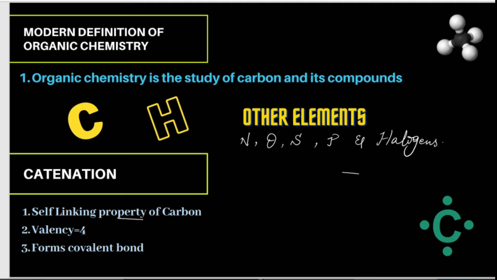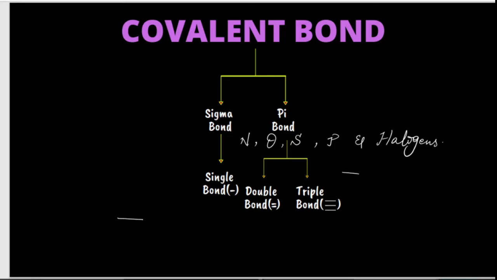Now, again, covalent bonds are classified as sigma bond and pi bond. Sigma bond is nothing but a single bond, and pi bond has two types, that is double bond and triple bond.